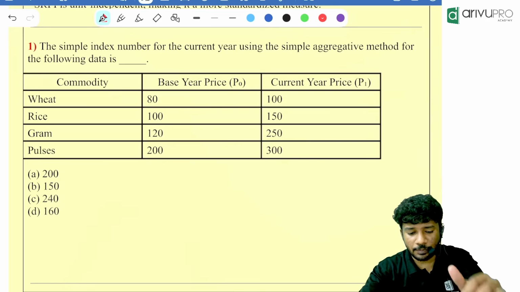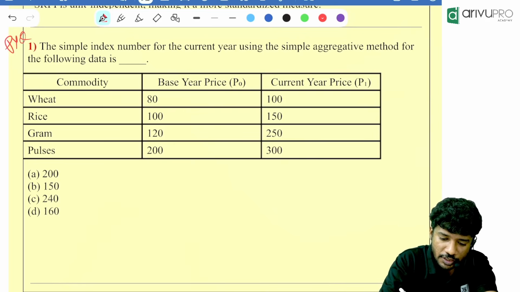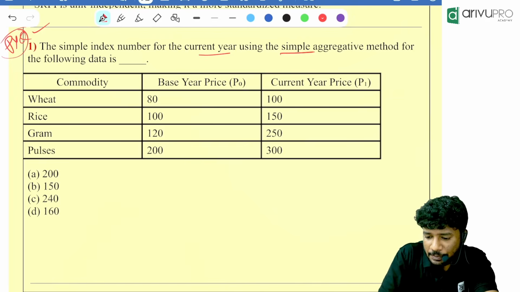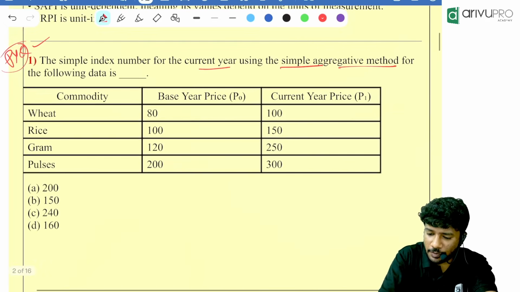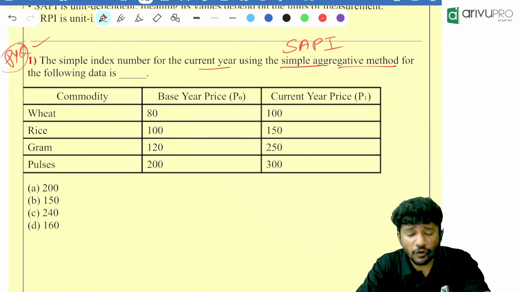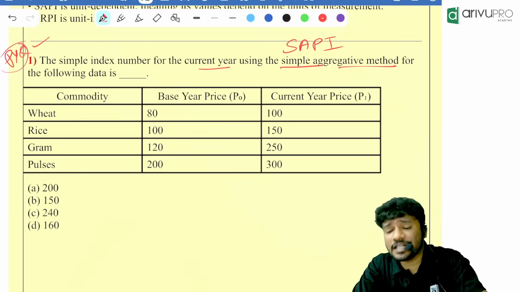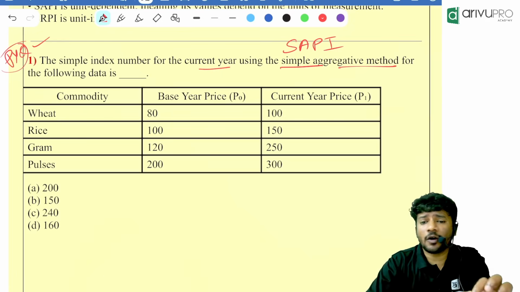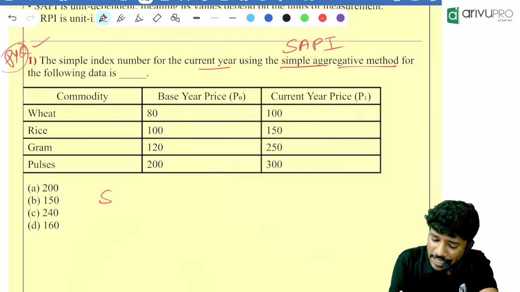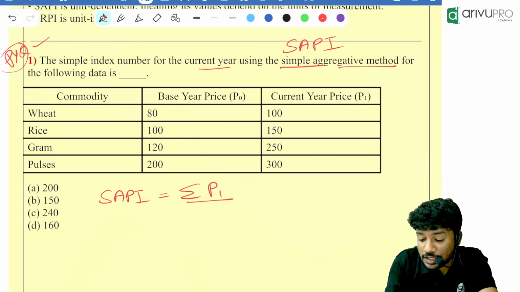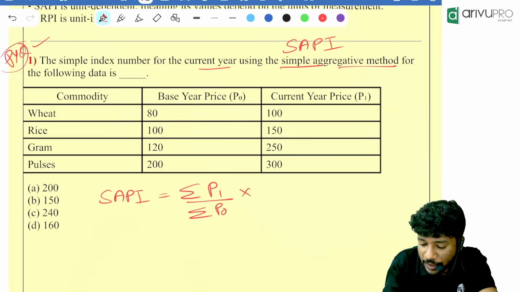Now the first question, a PYQ, one of the repeated patterns of question. Find the index number for the current year using the simple aggregative method. Simple aggregative method means the SAPI method. We need to find it for the following data. Commodities, base year prices and current year prices are all given. We need to find the SAPI index number. SAPI index number is the summation of current year prices divided by the summation of base year prices into 100.